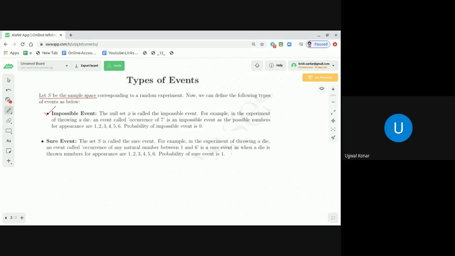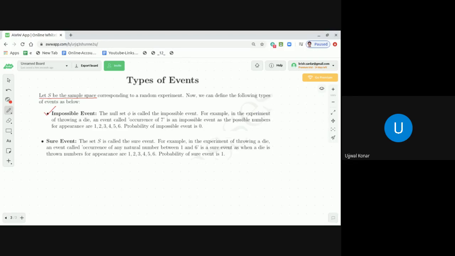Because if you toss a coin, either it has to be a head or it has to be a tail when it touches the ground and settles down. So now you are defining an event where you're going to get either a head or a tail. So obviously it is a sure event. So now let's come to a formal definition of the sure event.